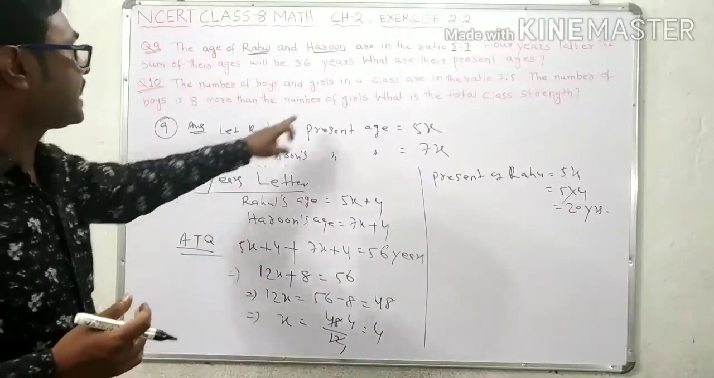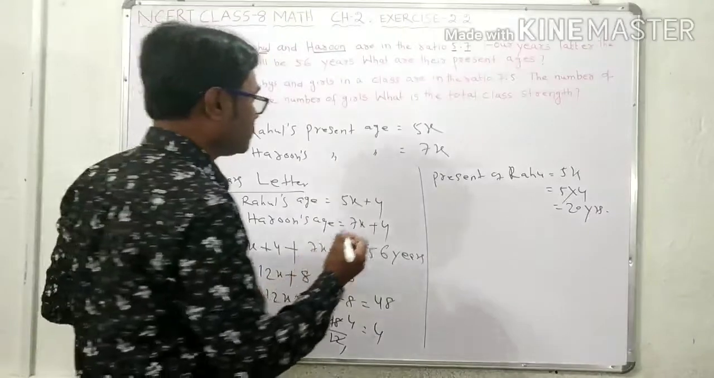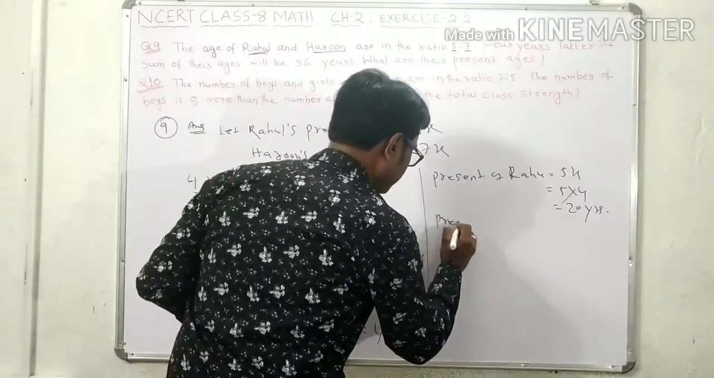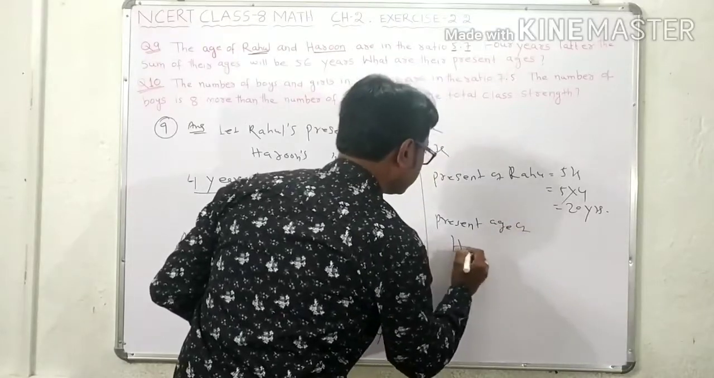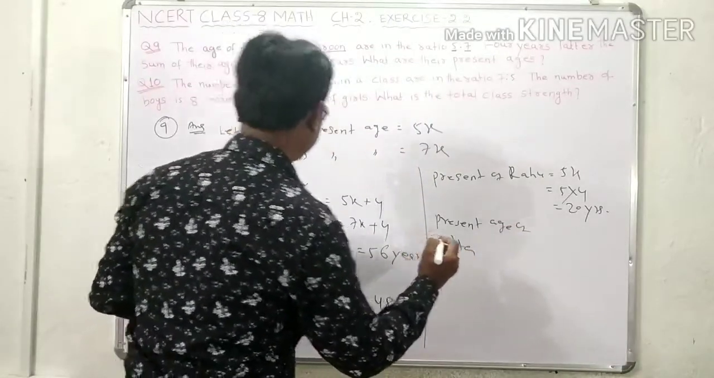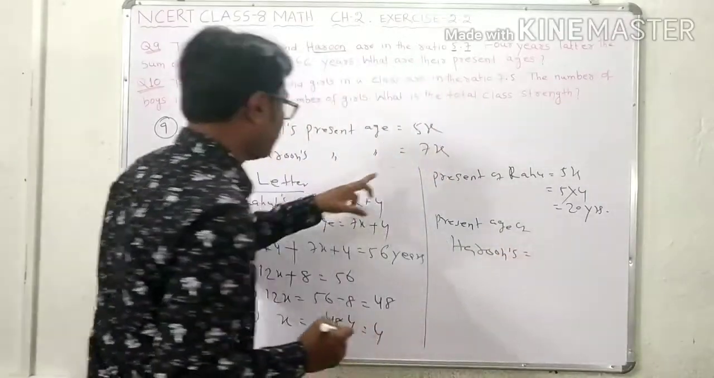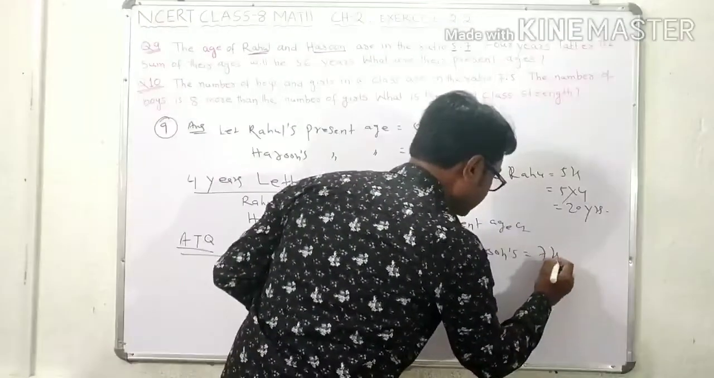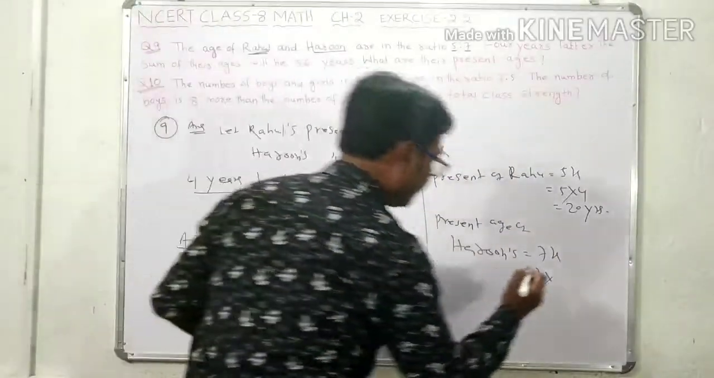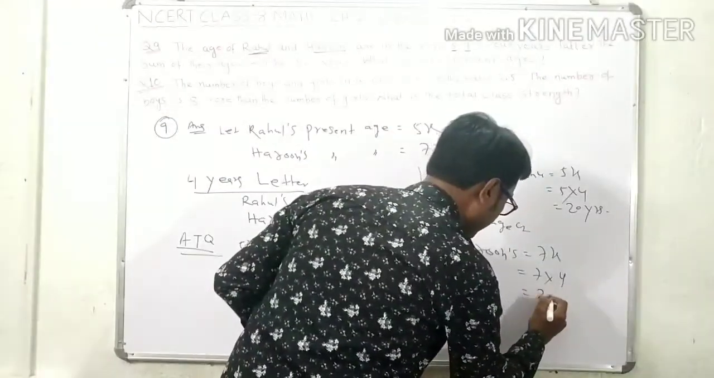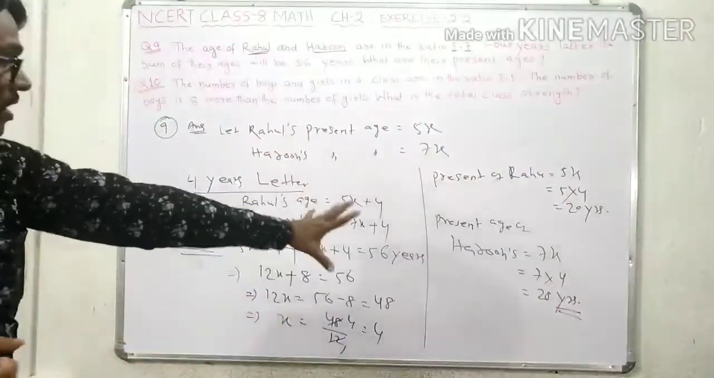Then present age of Harun, since it asks what are the present ages. So present age of Harun is 7x. So you write here 7x, which is equal to 7 into x value, which is 4. So 7 into 4, that is 28 years. Is that clear? So here we got the answer.